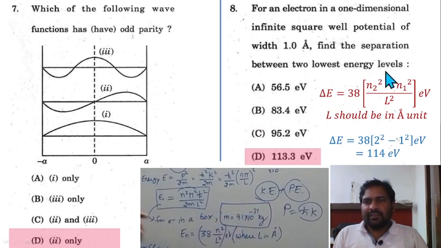For transition, the energy is 38 multiplied by (n2 square minus n1 square) divided by L square electron volt, where L is the length of the box in angstrom unit. Here L is 1 angstrom, so it is going to be 1. For the lowest two energy levels, n2 is equal to 2 and n1 is equal to 1. So 2 square minus 1 square gives 114 electron volt. Option D is correct here.